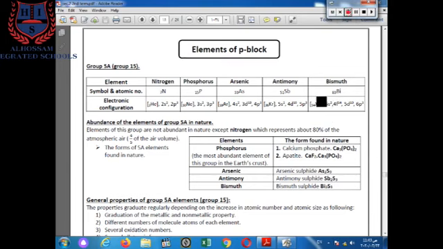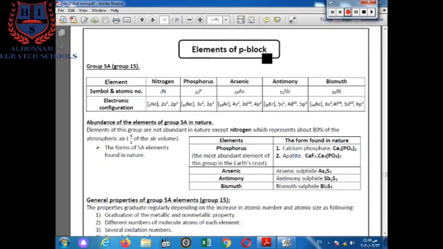As we studied before the elements of S block, we took an example of these elements, group 1A, which includes lithium, sodium, potassium, rubidium, and cesium. Francium is a radioactive element, so we excluded it in our study. Elements of P block.